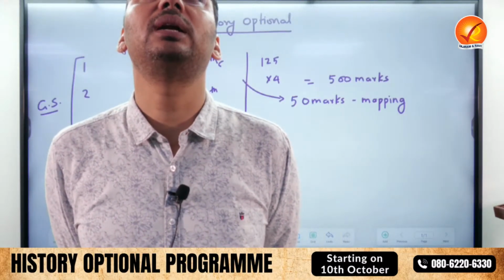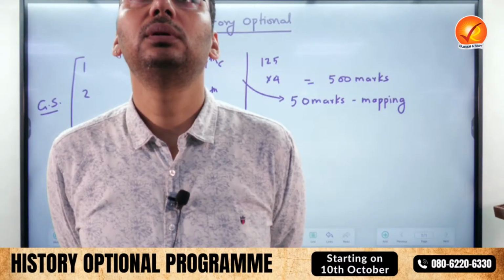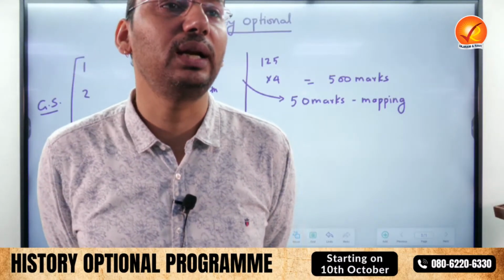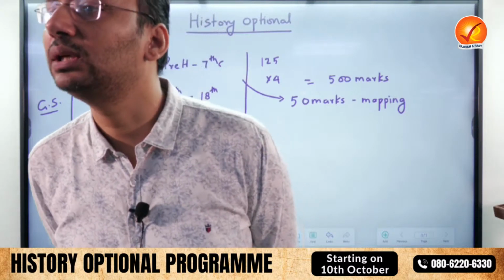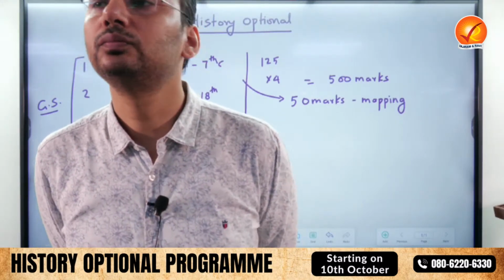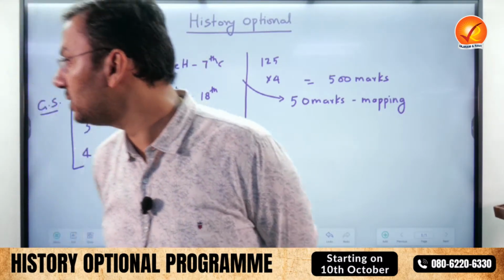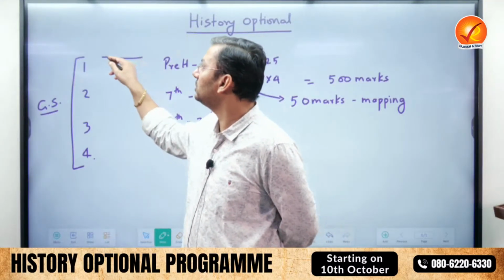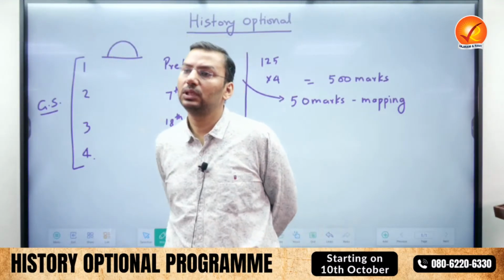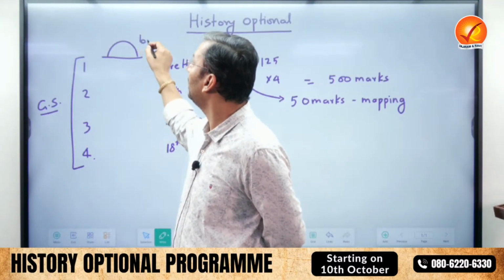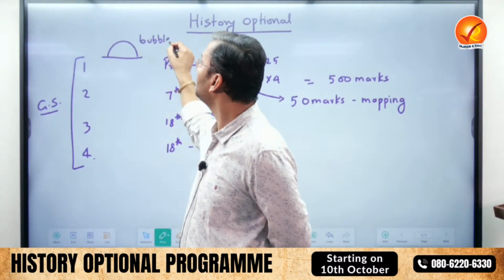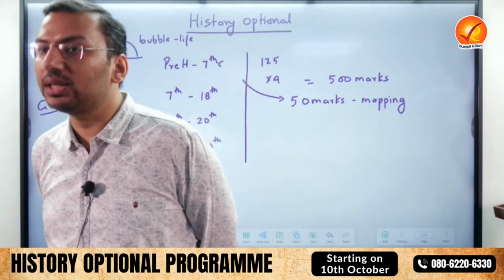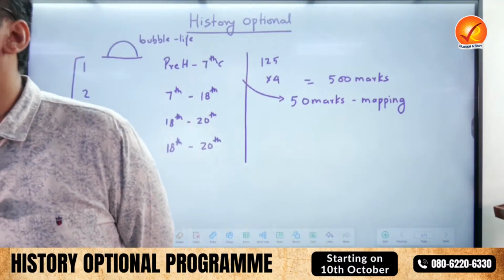You have seen a lion in Tipu Sultan? There is no lion in Tipu Sultan. Indian art forms are based on Indian religions and philosophy. Any example of it? Have any of you heard of a stupa? Who has heard of a stupa? Sanchi stupa. Sanchi stupa is hemispherical in shape. Hemisphere means a bubble, which is life, impermanent. So in optional, the types of questions they ask are where you can think on your own.